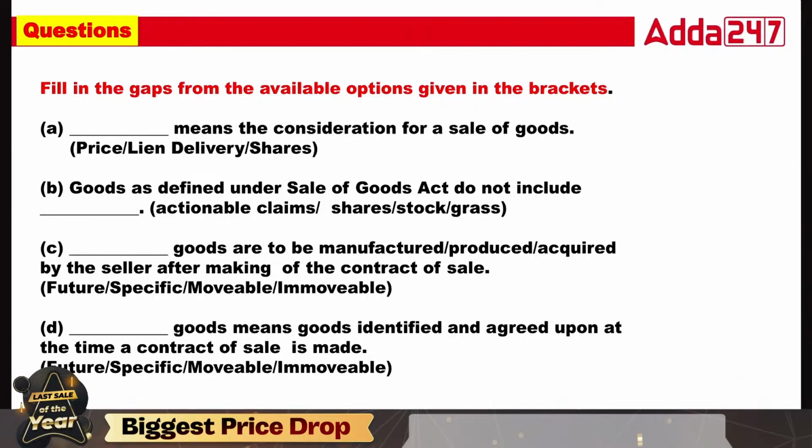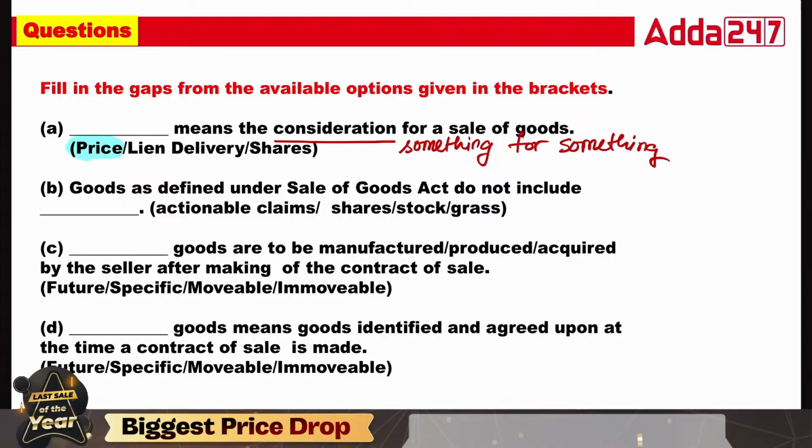Number one question on the screen: dash means consideration for sales of goods. Tell me, class. So consideration, I have already told you, is something for something. So the answer is very simple, that is price. That is the consideration for Sales of Goods Act.